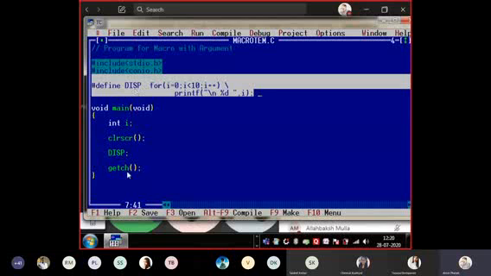But whenever you are calling this macro, it should end with the semicolon. Okay, because this is now becoming a statement. If I am using this already in the printf, I already give the end with semicolon. If I am using in calculation or mathematical expression, I am giving end with the semicolon. Okay, but I am not using this in between. I am only using this macro, so end with semicolon.